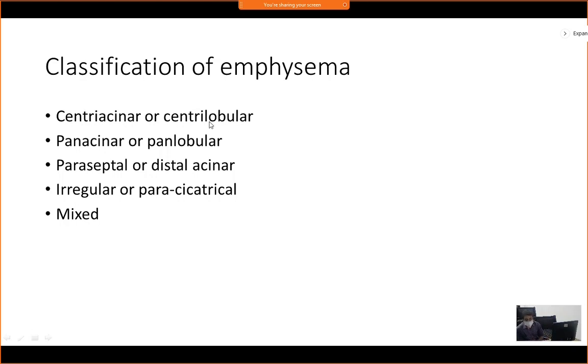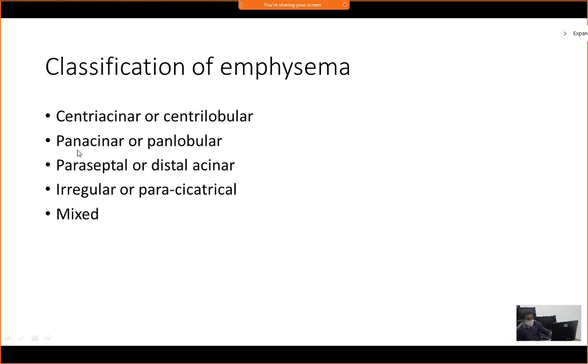Usually in emphysema, what happens? There is dilatation of the acini or acinus. You know, lung has acinus. So those acini, they get dilated in emphysema, permanently dilated. So if the central portion of the acinus is dilated, it is called centri-acinar emphysema.